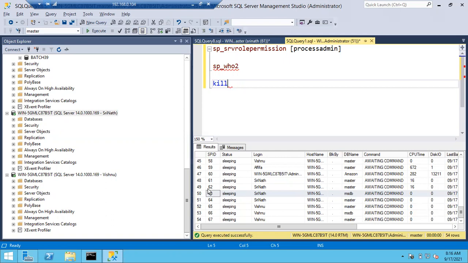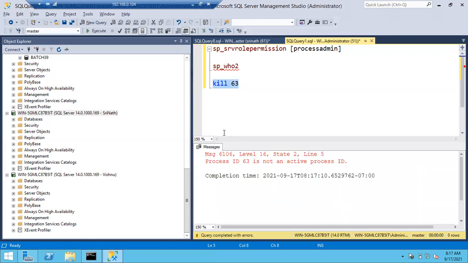So to kill any session, I will use the kill command. Kill is a command to kill the sessions. That's it. Nothing more. Imagine I want to kill session 63. You have to give the kill command, then which session you want to kill, the session ID. That's it. Once you run it, session ID 63 will be terminated automatically. Okay, the process is not an active process, so no problem. It means this process does not exist now.